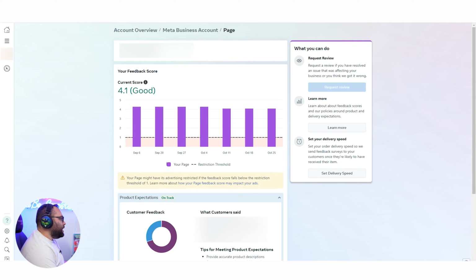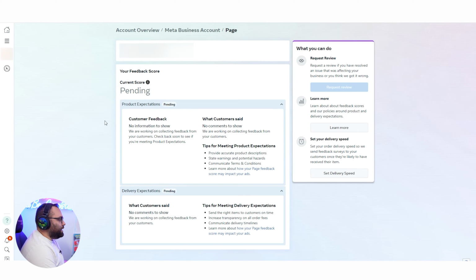Let me show you also how it looks when it doesn't have anything, because you might come here and see this one pending. That means that you don't have enough data for it to populate your score. It's totally fine. Don't worry about it if you are not going to be able to see anything else. Let's go to the next one.